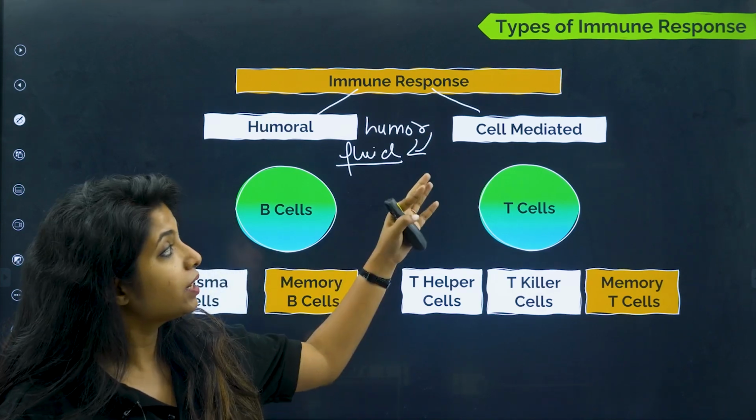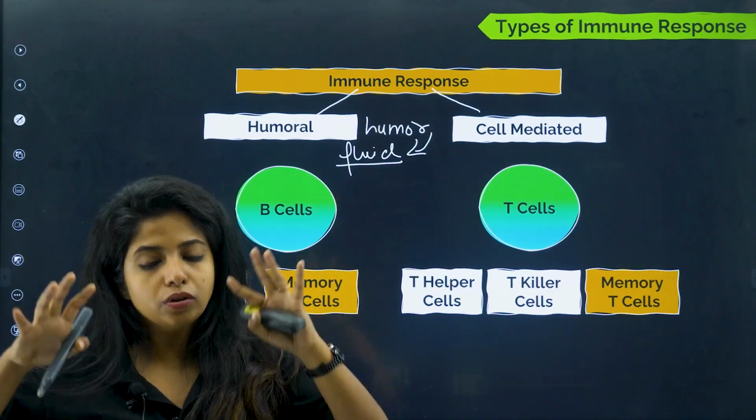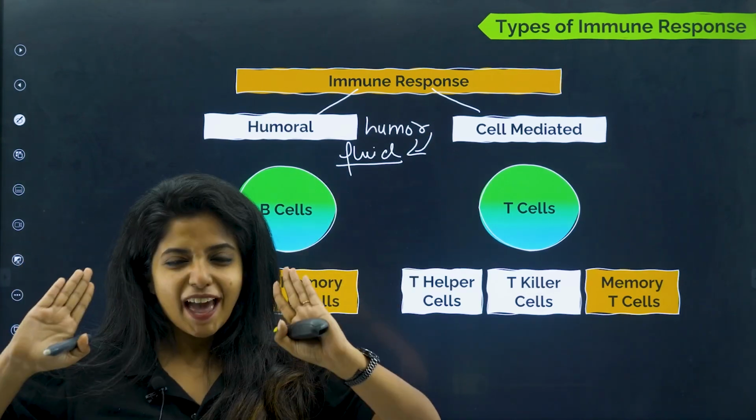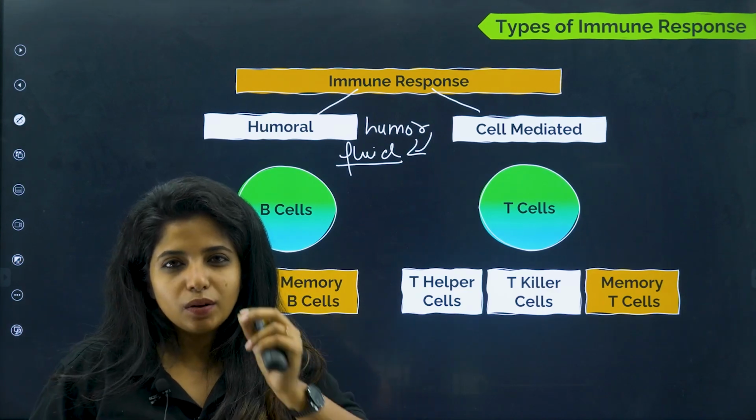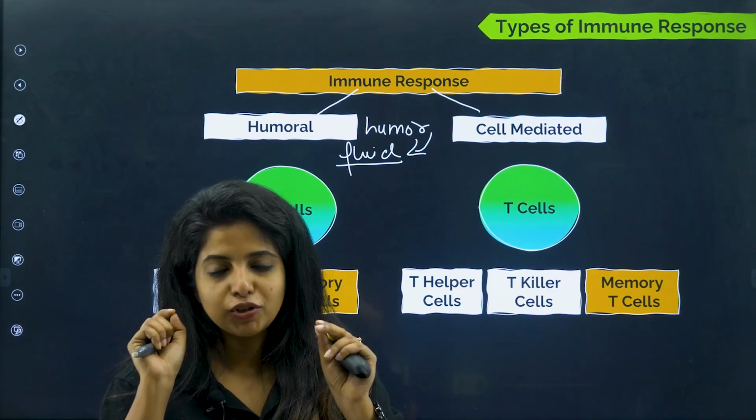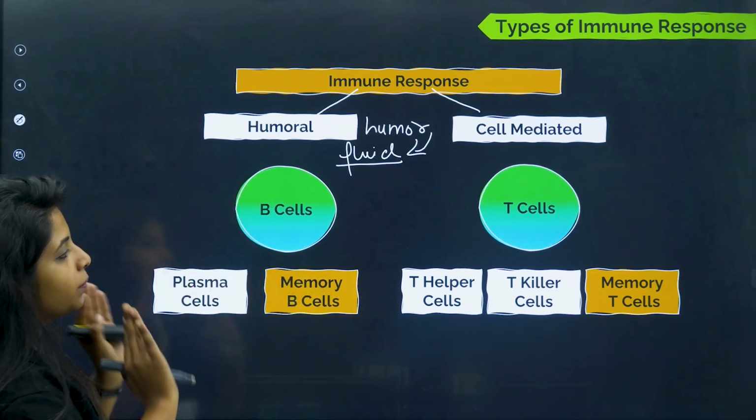Okay. Now cell mediated means the cell itself is going to do something. I'll make you understand all of this really well. Just have some patience. So let's talk about humoral immunity first.